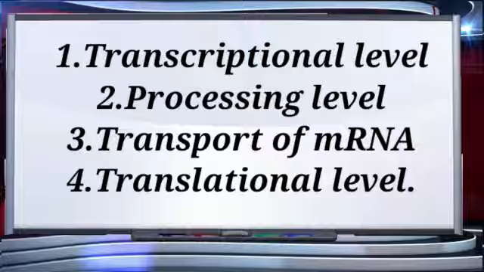The next one is the transfer of mRNA from the nucleus to the cytoplasm. And the fourth one is translation. Translation is when the process of protein synthesis takes place. These are the 4 levels of gene regulation in eukaryotic cells.